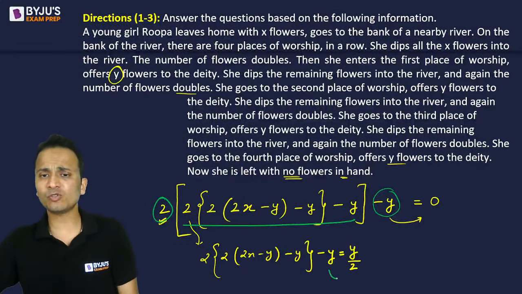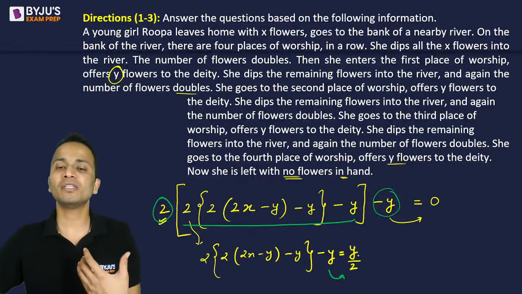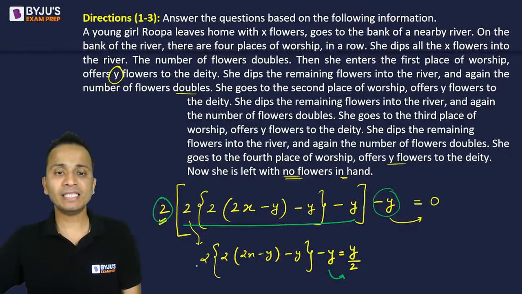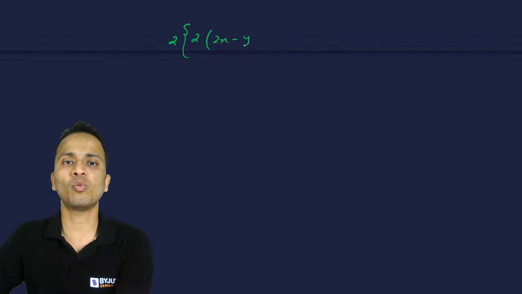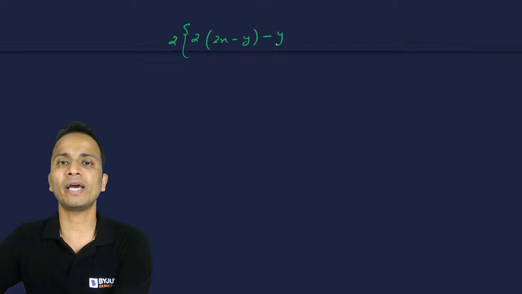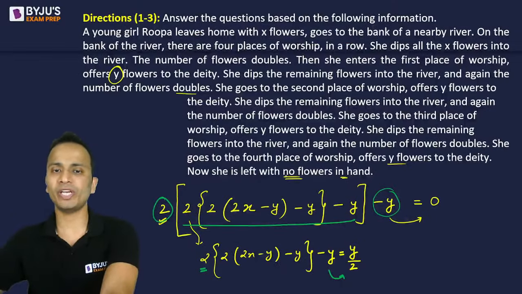Now once again, this Y will go on the right hand side. So Y by 2 plus Y will become 3Y by 2 and then divided by 2. I'll open a blank sheet and write this expression once again. So twice of 2X minus Y minus Y minus Y is equal to Y by 2. I have written the same equation once again.